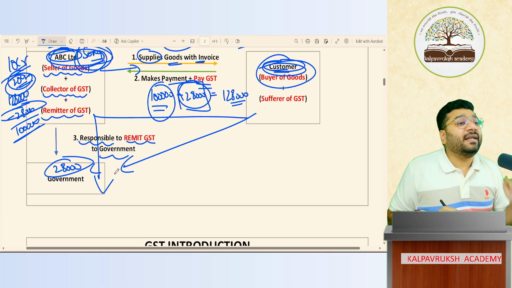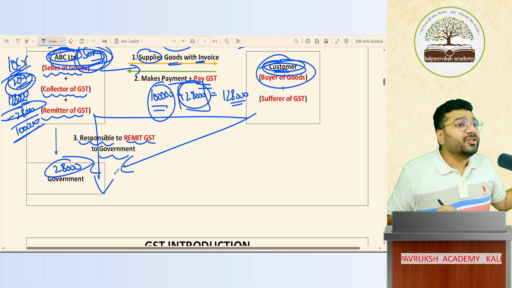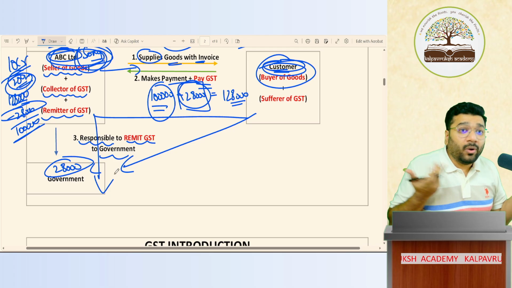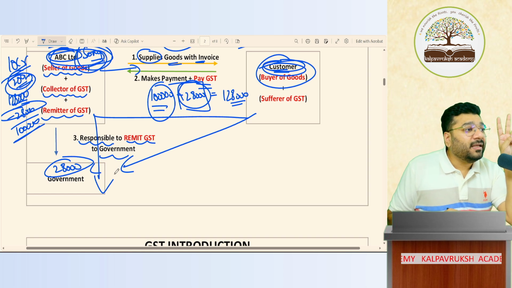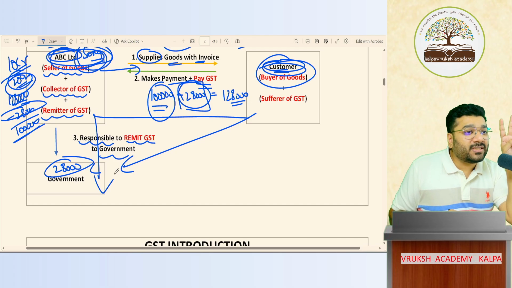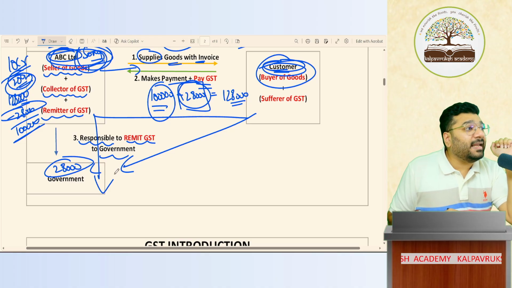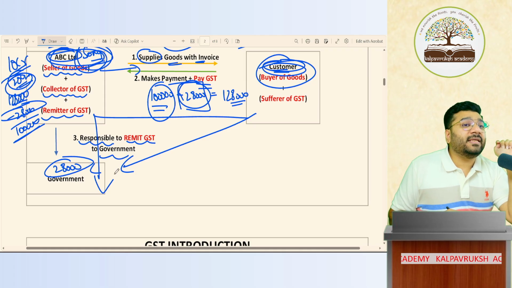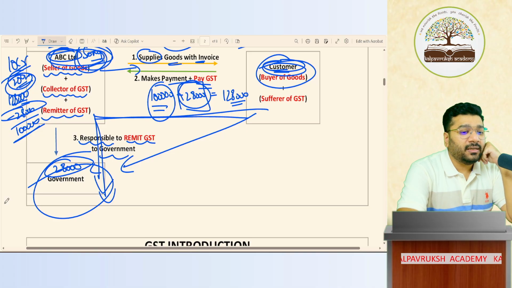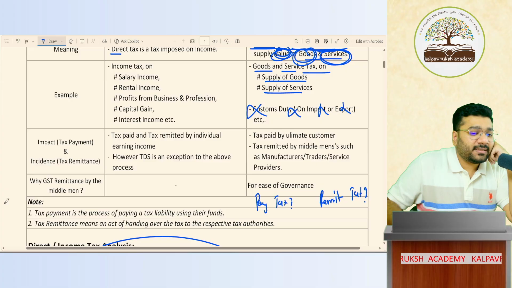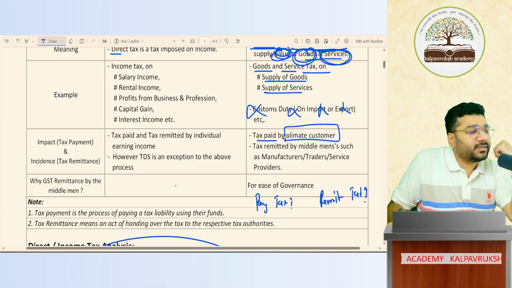So I give two meanings of indirect taxation. In your textbook, they've used the language that GST is an indirect tax. What is meant by that is what I've explained. What is indirect tax? A tax on your income indirectly through the value of goods and services is called an indirect tax. And this tax you don't pay directly like income tax. You route it through business intermediaries. You pay taxes indirectly to the government through business intermediaries. Clear or not clear? So in this case, the tax is paid by the ultimate customer, whereas the tax is remitted by the middlemen such as manufacturer, trader, service provider, etc.